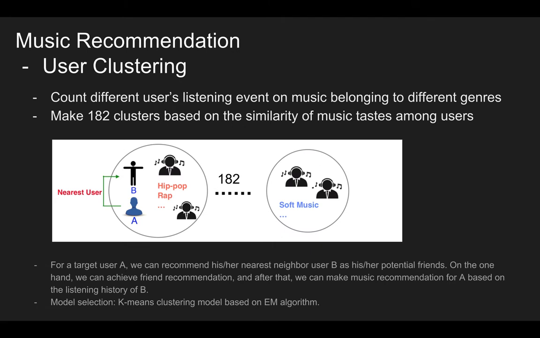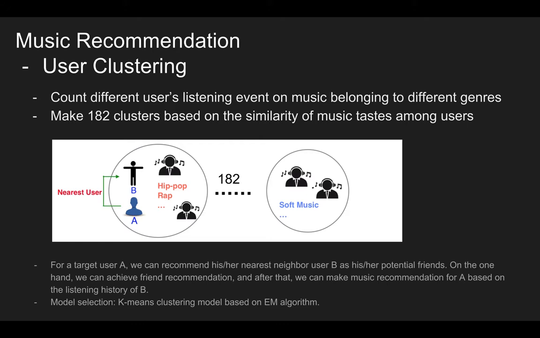First, we need to divide users into different clusters. We have to do that because if we want to select a user's nearest neighbor in the whole dataset, parsing the whole dataset is too large. So we have to run a clustering algorithm to divide the users into different clusters.